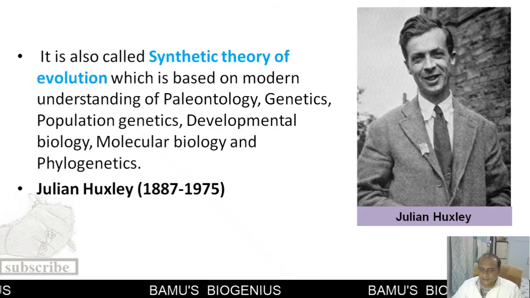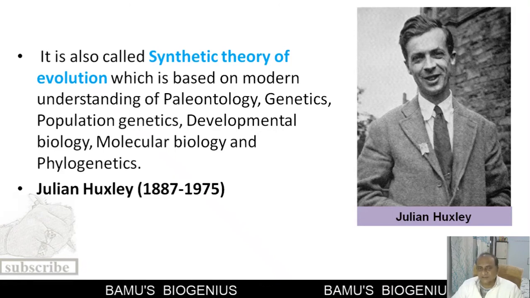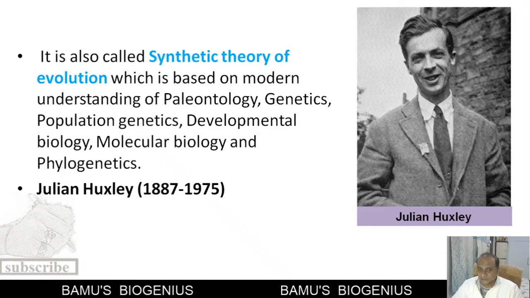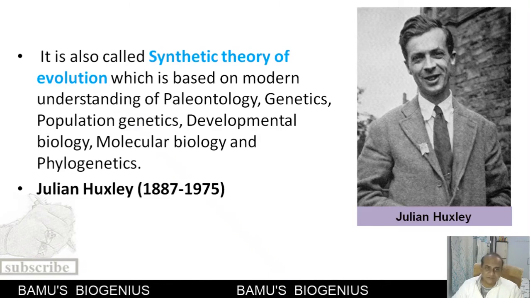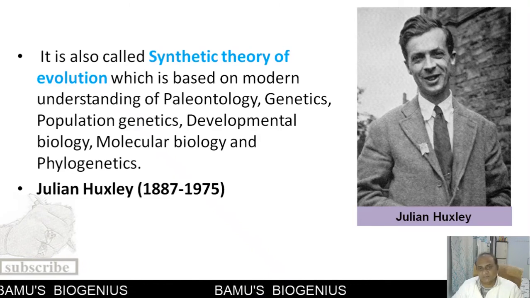This synthetic theory of evolution was based on current understanding of paleontology, genetics, population genetics, developmental biology, molecular biology, and phylogenetics.